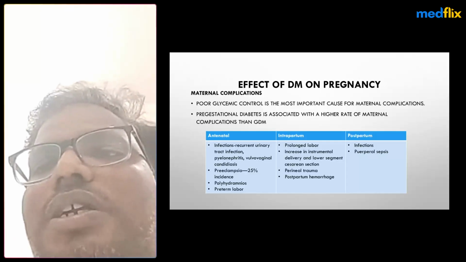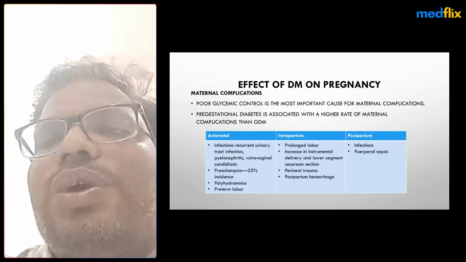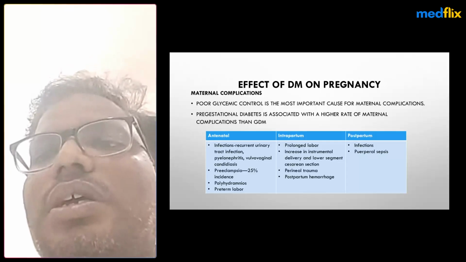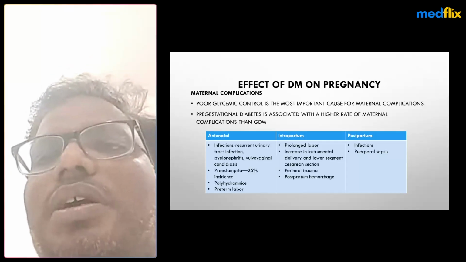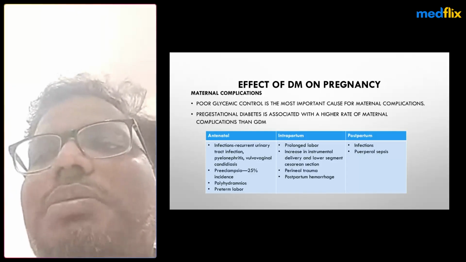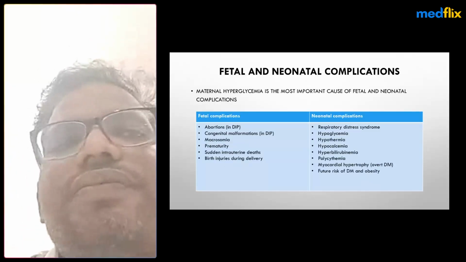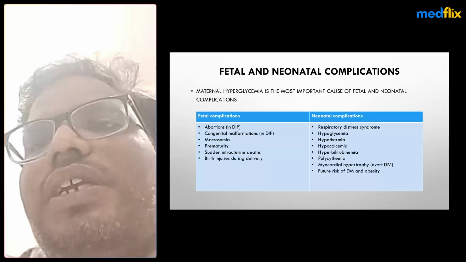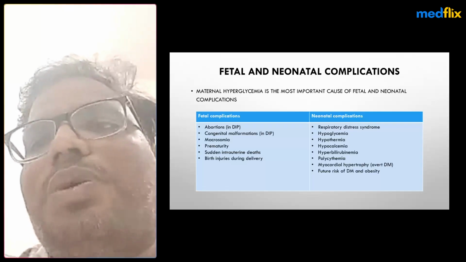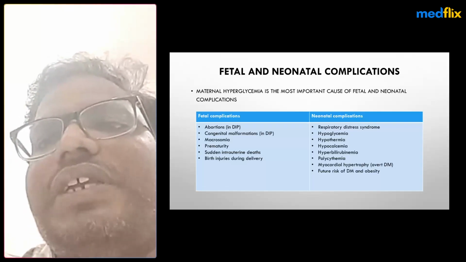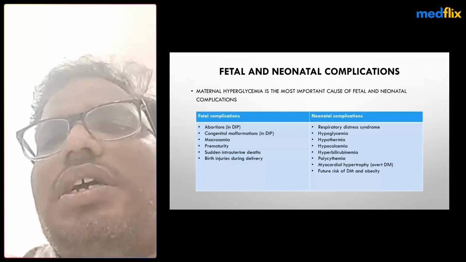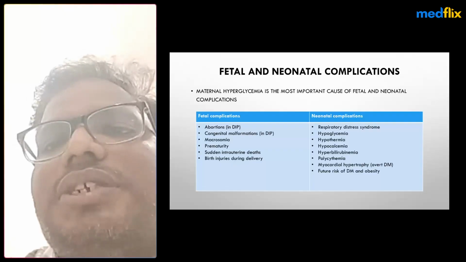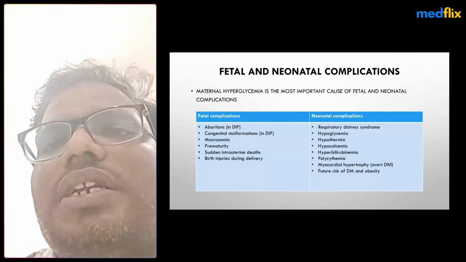Postpartum, there is delay in wound healing, infections develop, and puerperal sepsis also occurs in some patients after delivery. In fetal and neonatal complications, maternal hyperglycemia is the most important cause. Fetal complications are mostly abortions, congenital malformations, macrosomia, some premature delivery, and sudden